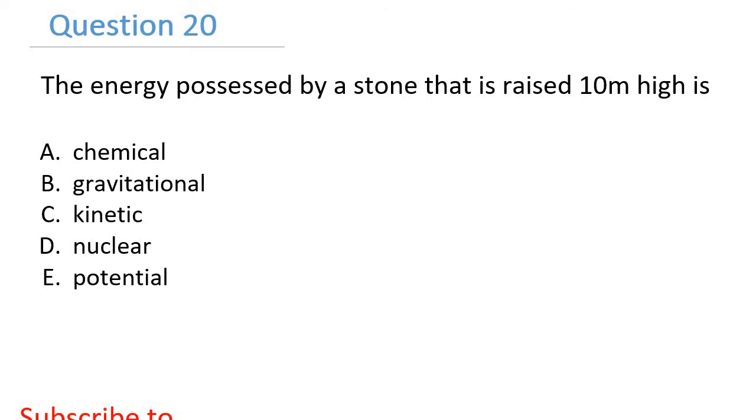Question 20. The energy possessed by a stone that is raised 10 meters high is A, chemical, B, gravitational, C, kinetic, D, nuclear, E, potential. The right answer is E, potential, because potential is stored energy, while kinetic energy has to do with movement.